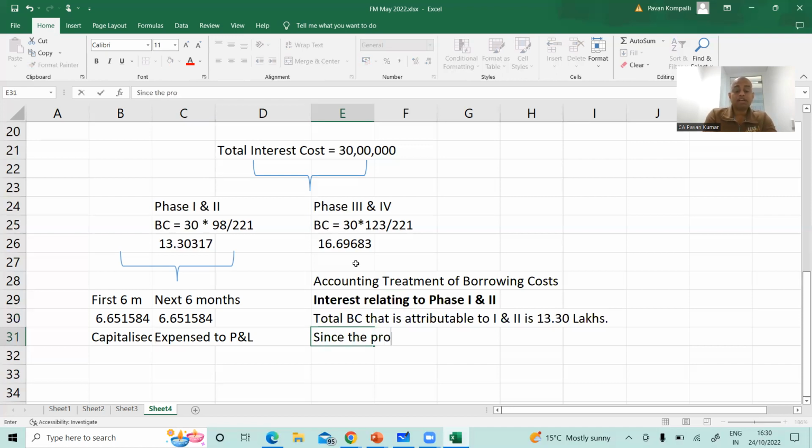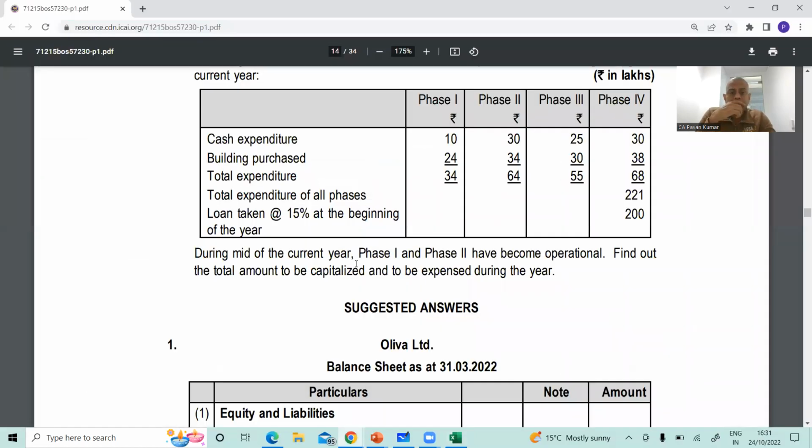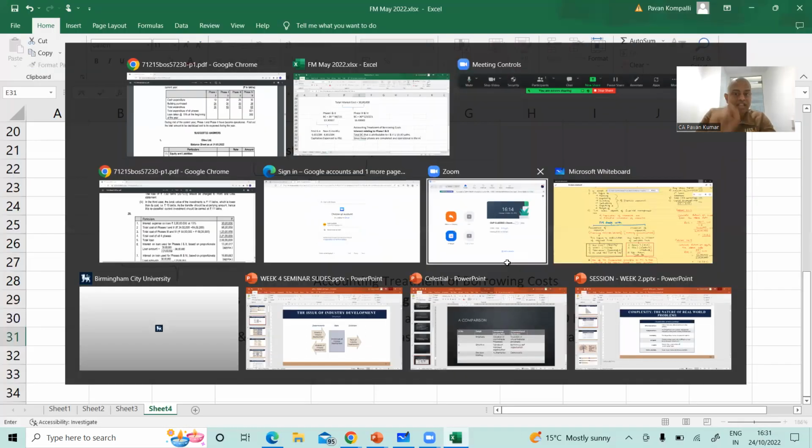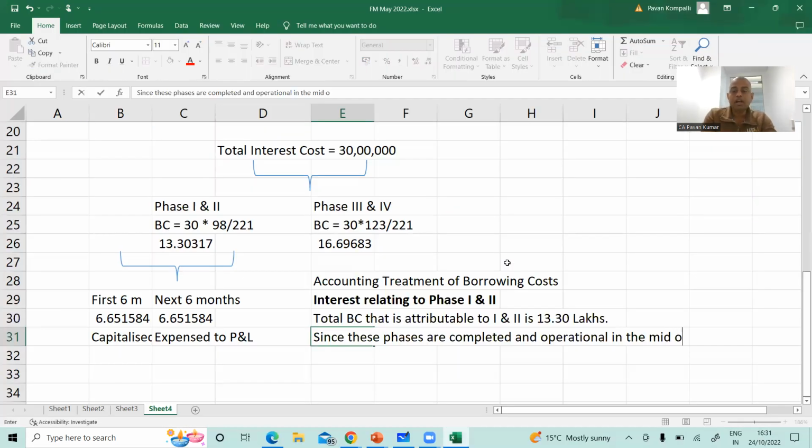Since these phases are completed and operational in the middle of the year. What did they say? During the mid of current year. That is the word they used, during the mid of the year.